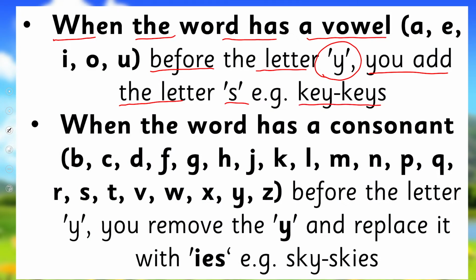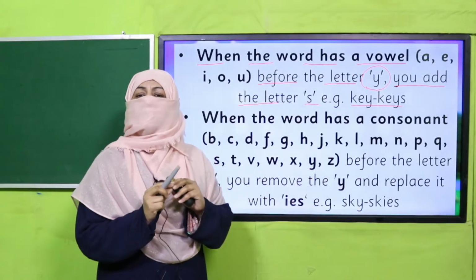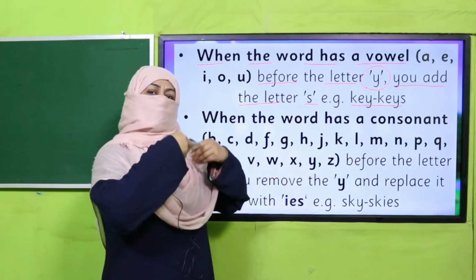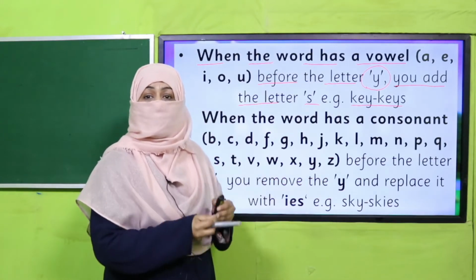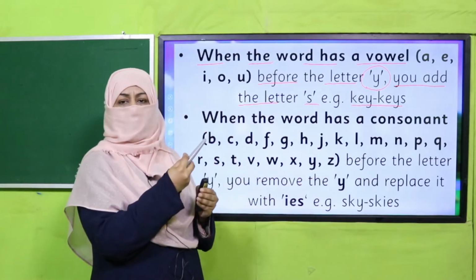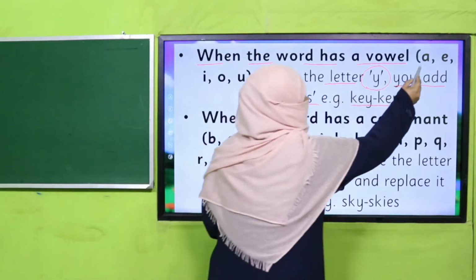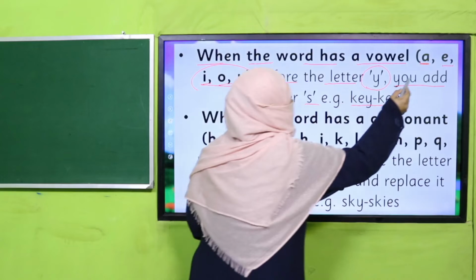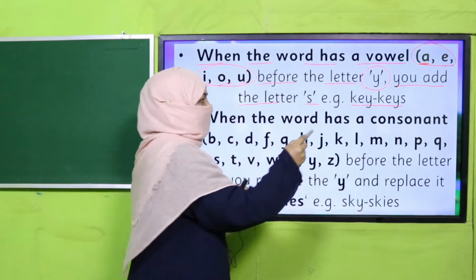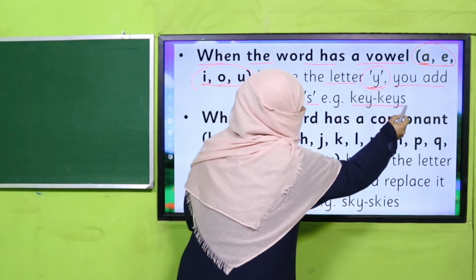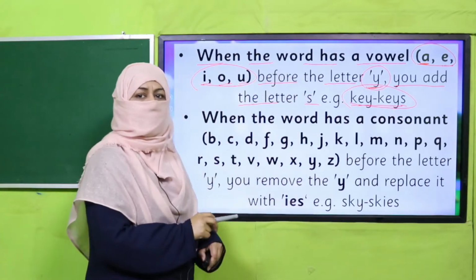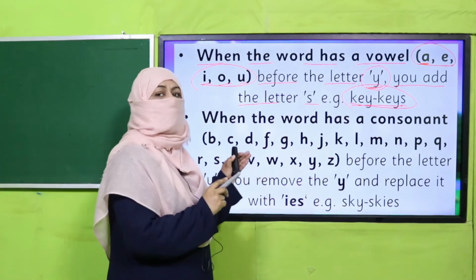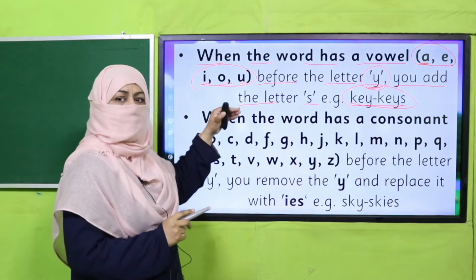Now, my dear children, you will look at the noun and there may be two cases. If the last letter is y, you will not quickly jump to the solution. First, you will see what is coming before y. If before y there is a vowel, and we know what vowel letters are, a, e, i, o, u. If there is any one out of these five before y, we'll simply add s and it will be plural. For example, key and keys, right?